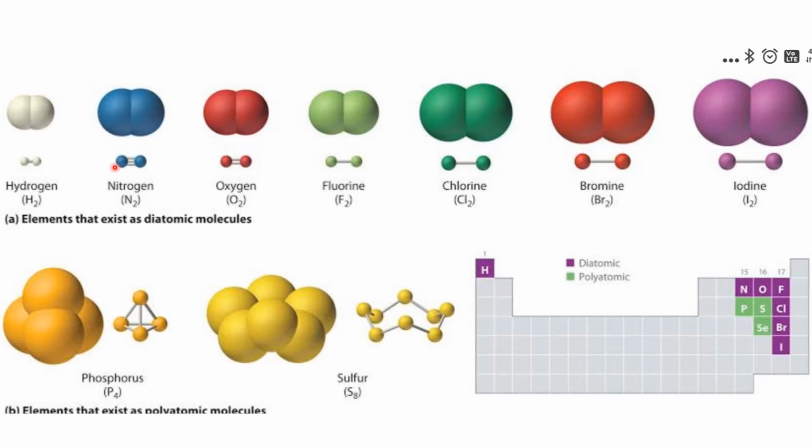So in this way, nitrogen has 3 valencies, it needs 3 electrons. So these two atoms share 3 electrons. So this bonding is for that. In the same way, oxygen shares 2 electrons.